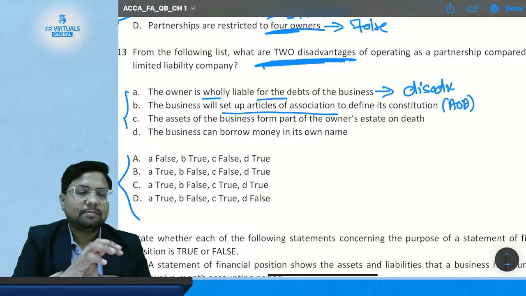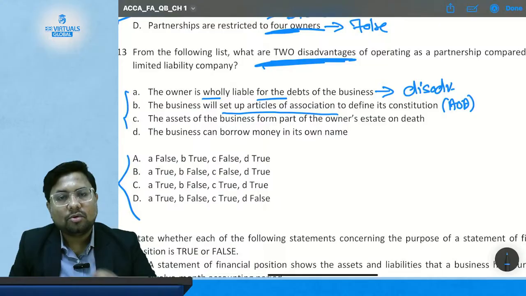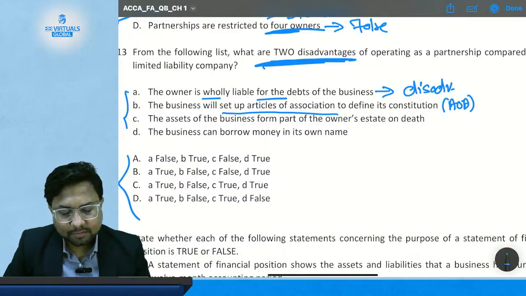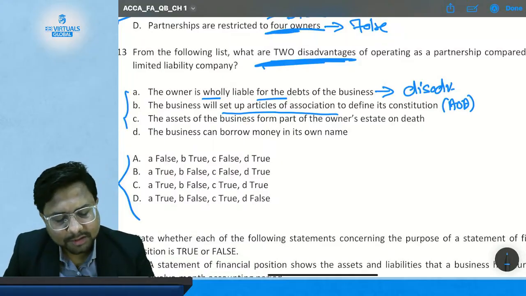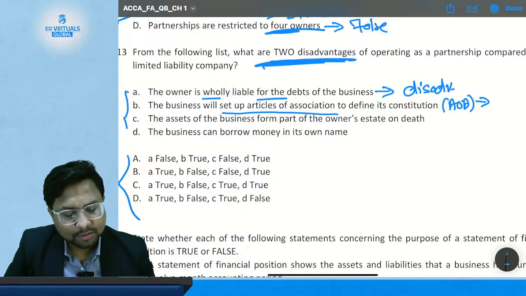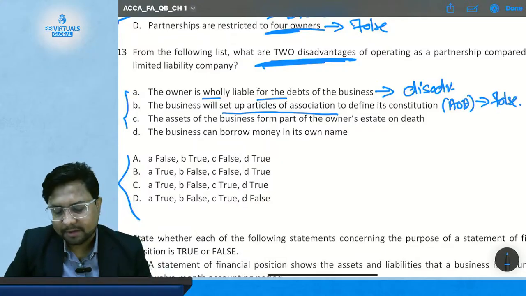Only a company has this, so it is only applicable in the company form of business, not in a partnership. Is this going to be a disadvantage for a partnership? No, it is not a disadvantage because it is not required for the partnership. It is a false statement from the point of view of a partnership firm.